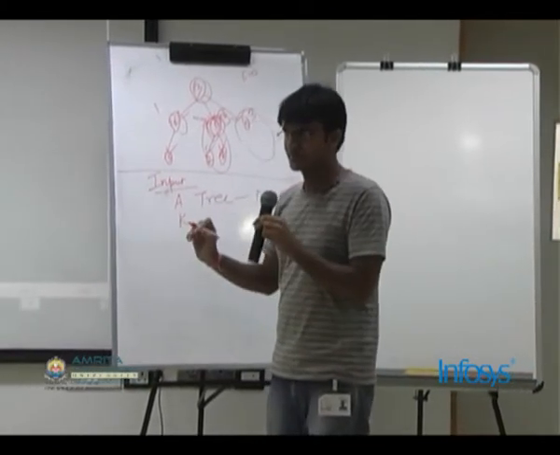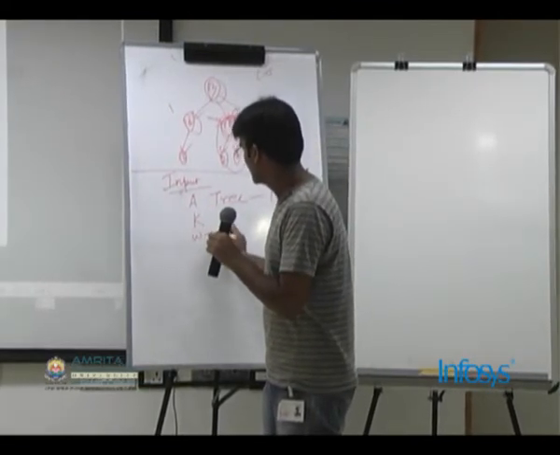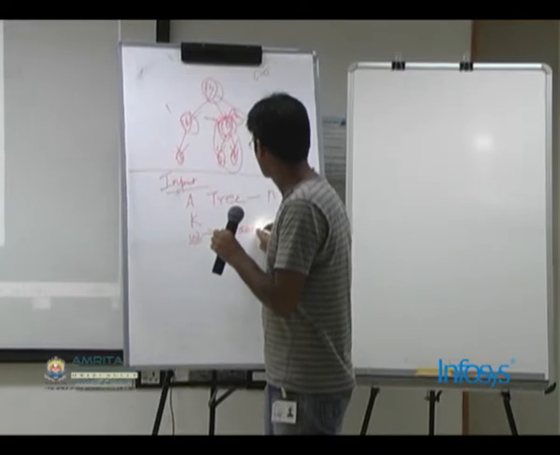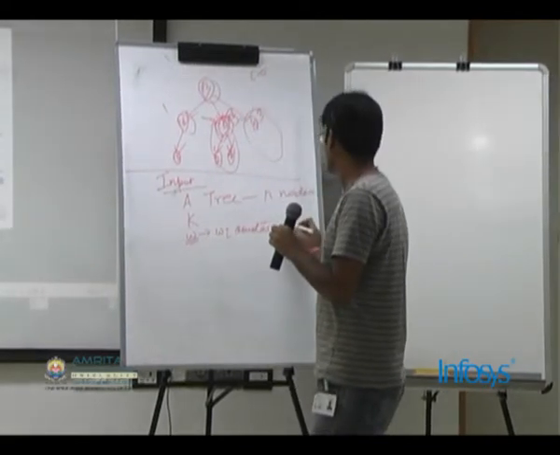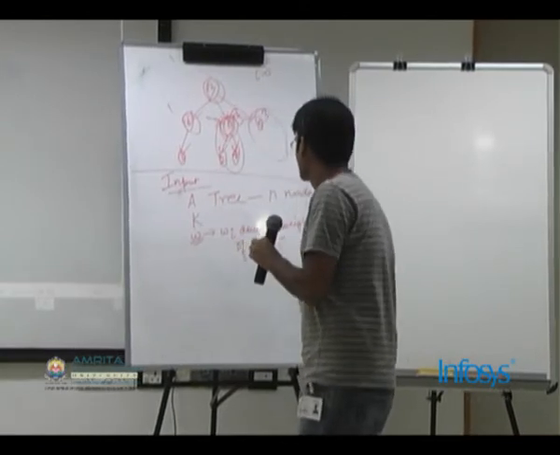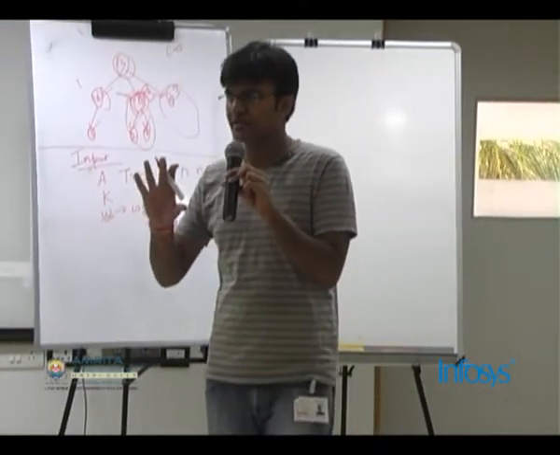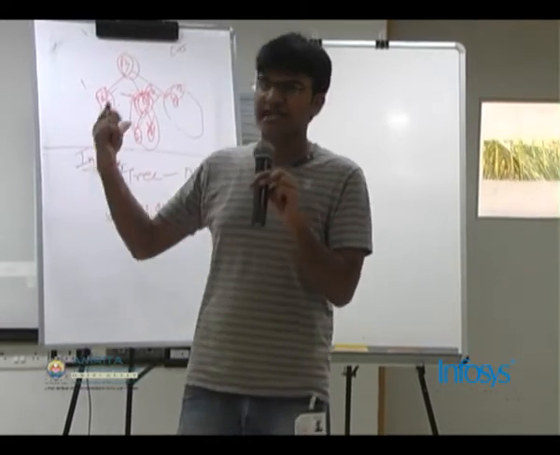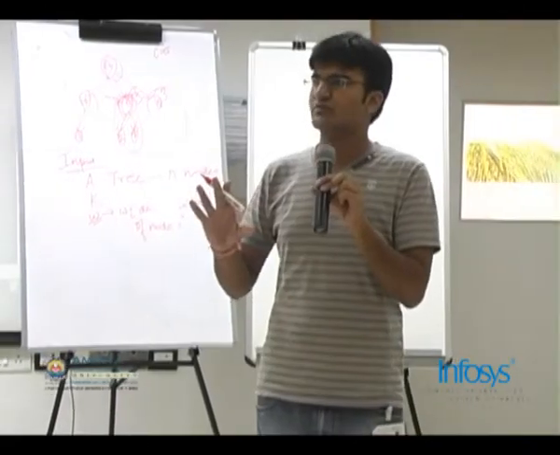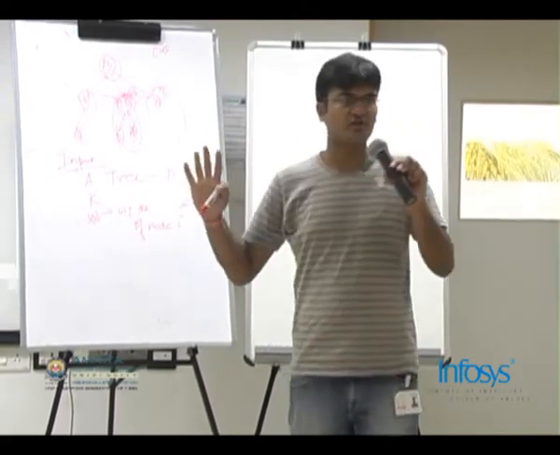You're given a number k and an array of size n. Let's say this array is named W. Here Wi denotes the weight of node I. Now you have to choose a connected subtree from this tree so that the size of the subtree is k and the weight of the subtree is maximized. So you have to report the weight of the maximum subtree of size k. Now is the problem clear?